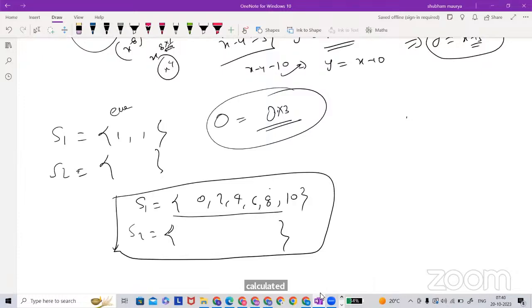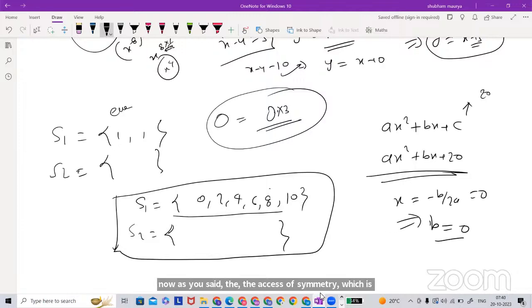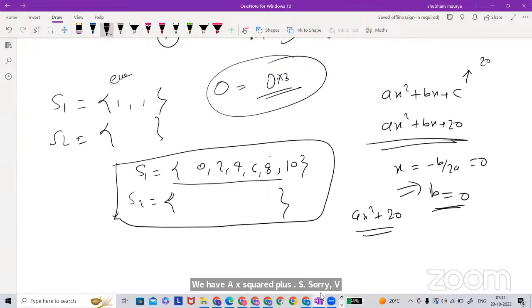Let me complete now, as you are taking lots of time. Suppose you assume this, and you got that c is equal to 20. So you have ax square plus bx plus 20. Now, as you said, the axis of symmetry, which is x equal to minus b by 2a, is 0. That means b is equal to 0. So we have ax square plus 20. Now we have to find a.